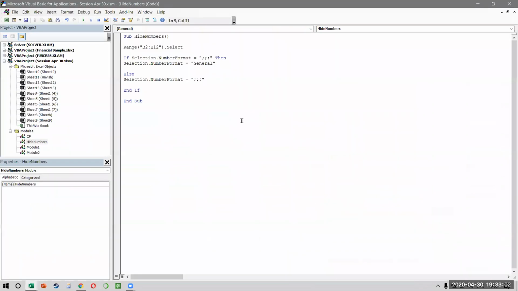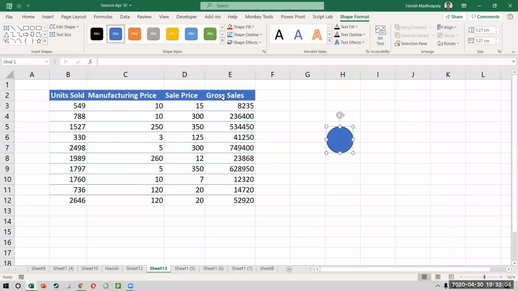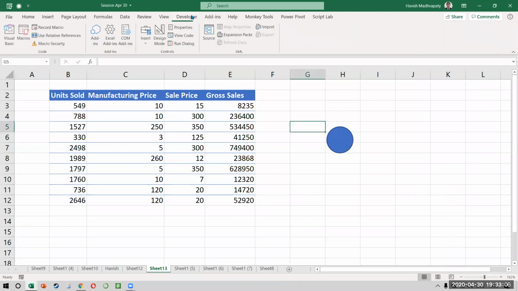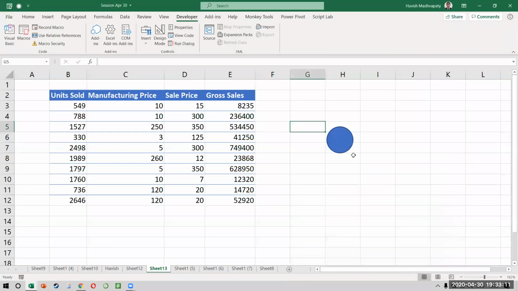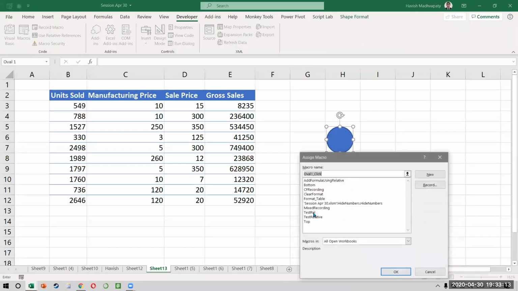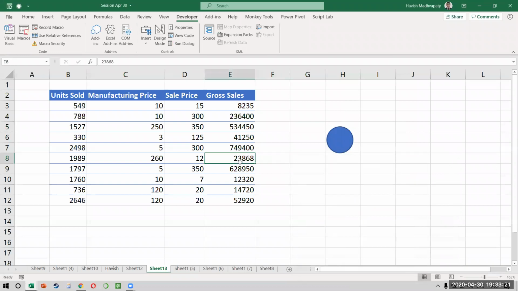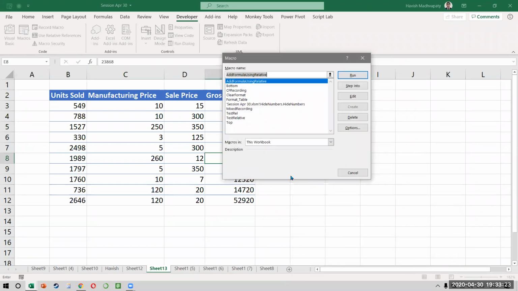Okay, why can't I see this? Just a second. Have I not stopped the recording? Stop the recording as well. Okay, I'm not sure why I can't see my code. Let me see if I can see it in macros.